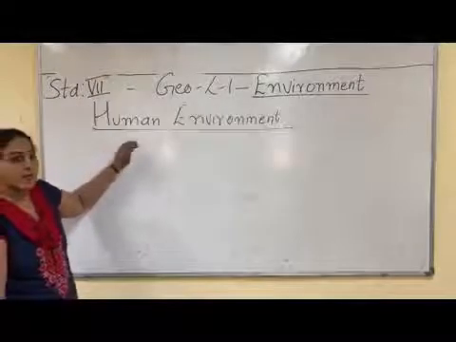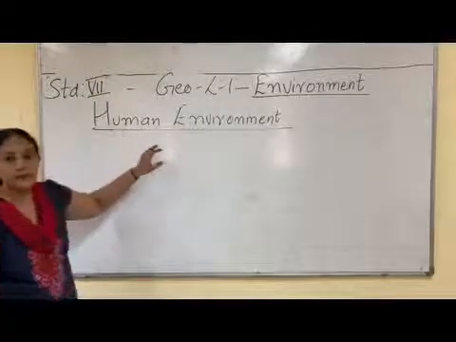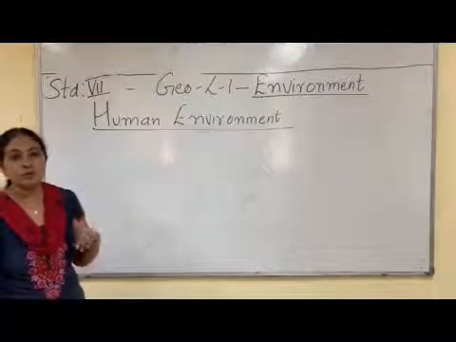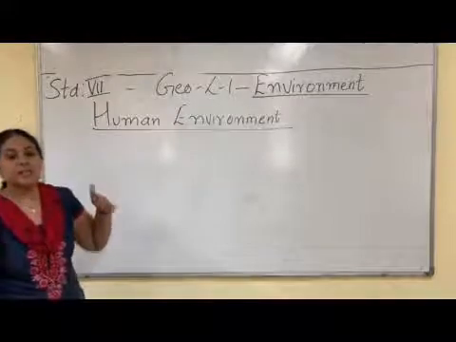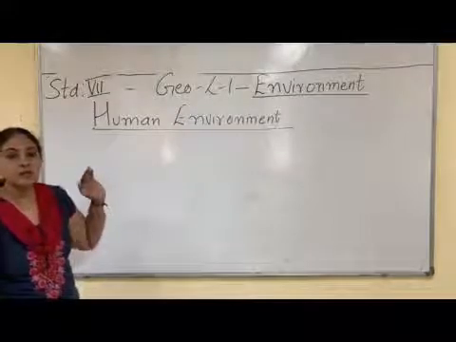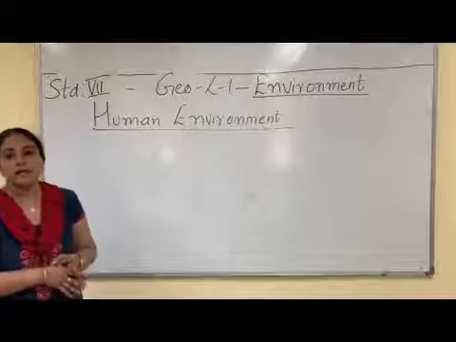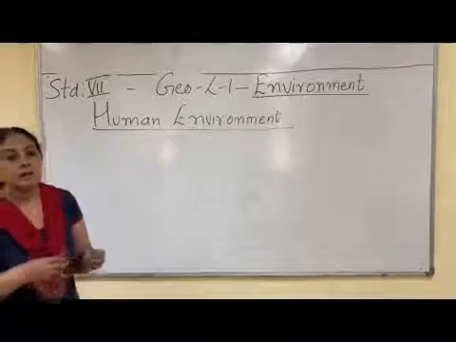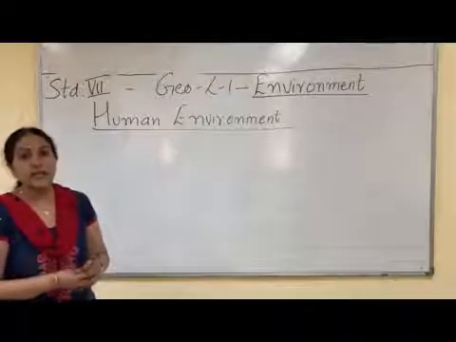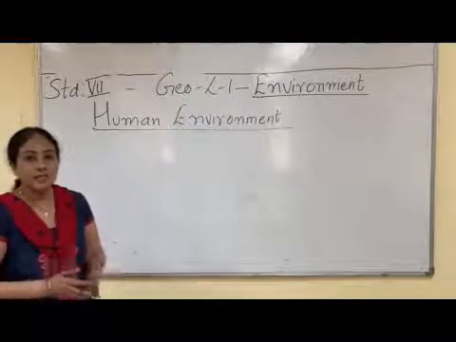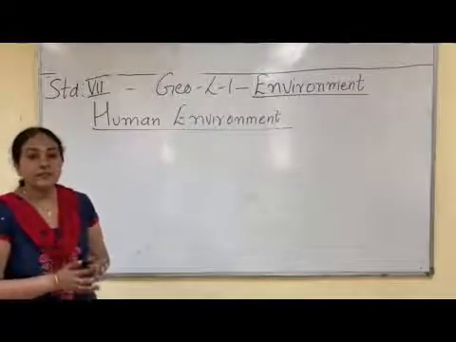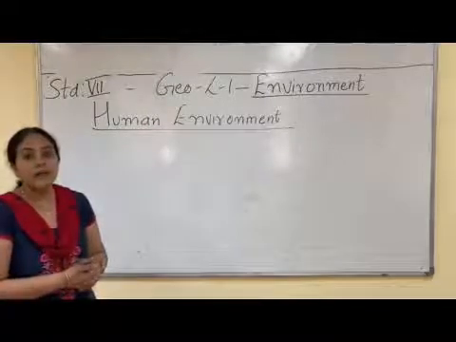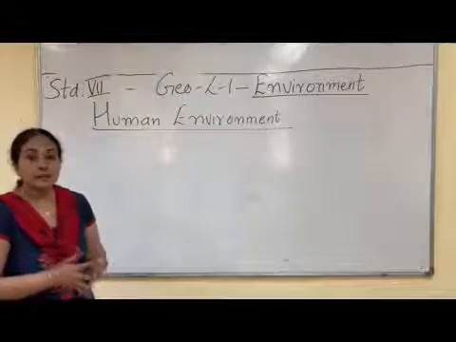Let us come to the third classification of environment, that is human environment. Human has always modified the environment to suit his own needs. Previously, that means in olden days, humans used to live in perfect harmony with nature. But as time went on, people started cultivating the land, growing crops, domesticating animals. They invented wheels. They started trade, and slowly transport developed, communication developed, industrial revolution occurred.